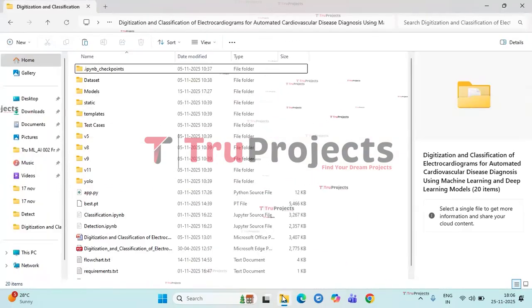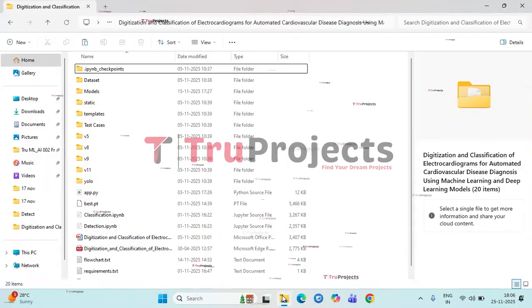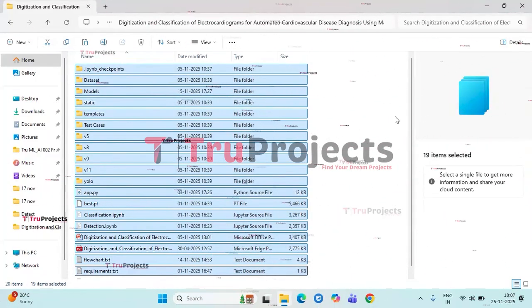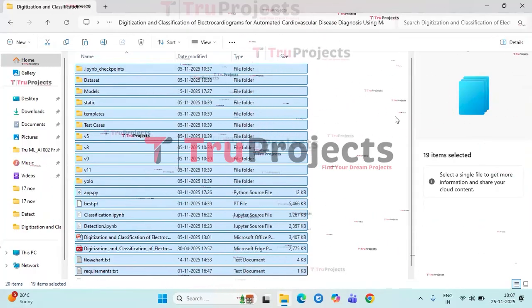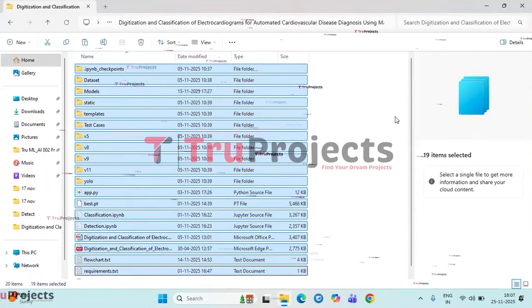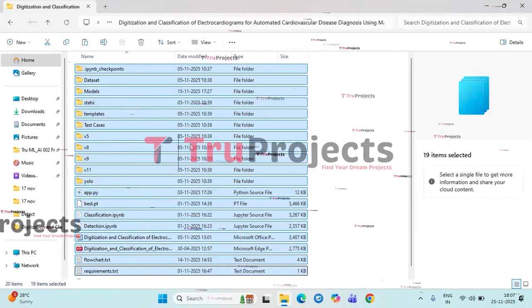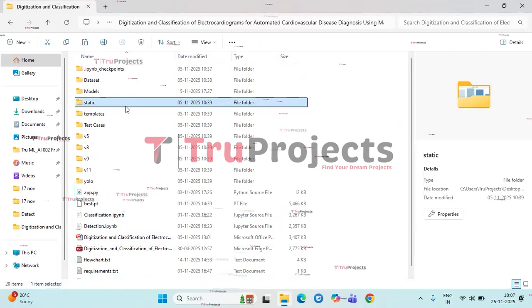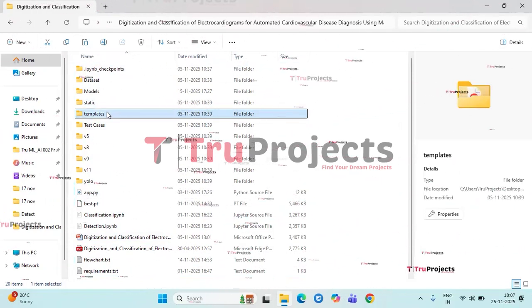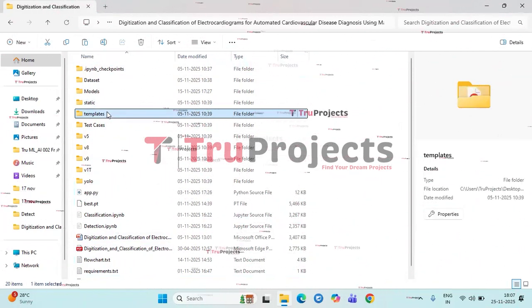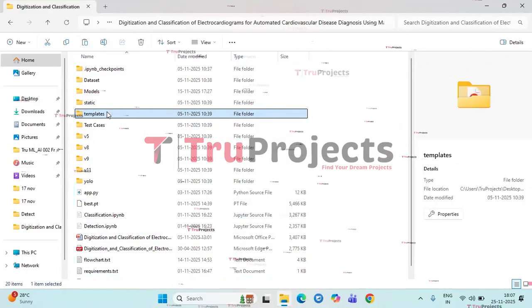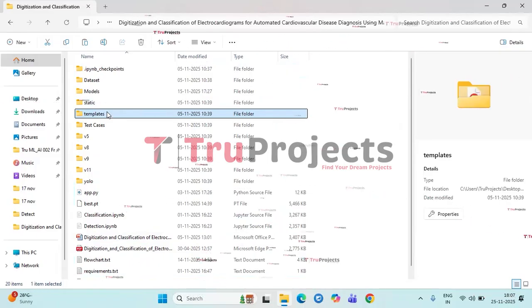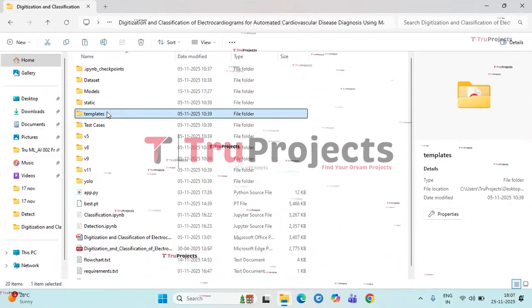To execute the project, first we need to open the code folder which contains the project source code files. This folder is a complete package of your project's code base containing everything needed to develop, test and deploy your application or model. Static folder: this folder consists of files related to CSS, JavaScript and Bootstrap. Templates folder: this folder contains all the HTML pages used in the project. It typically includes files like index.html, about.html, etc., which represent different pages of the website.